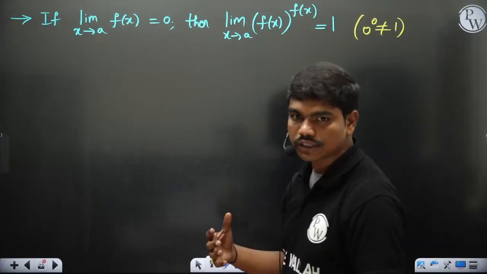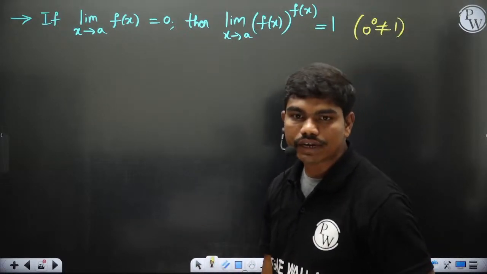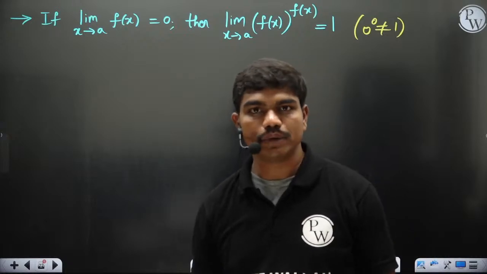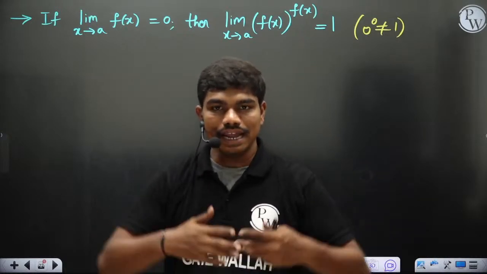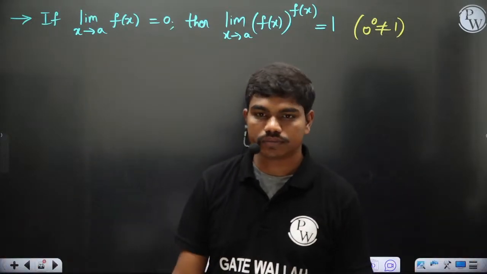So 0 power 0 is not equal to 1. 0 by infinity, is it indeterminate? No, 0 by infinity is 0, because it tells you 0 divided by a very large value will definitely give you 0. Clear?